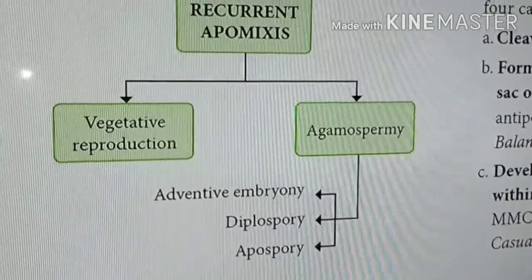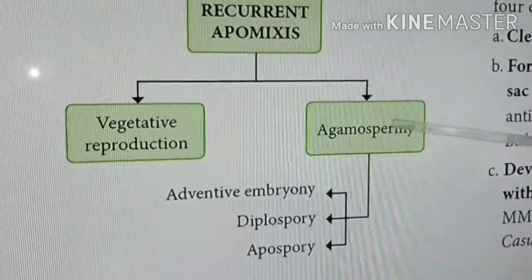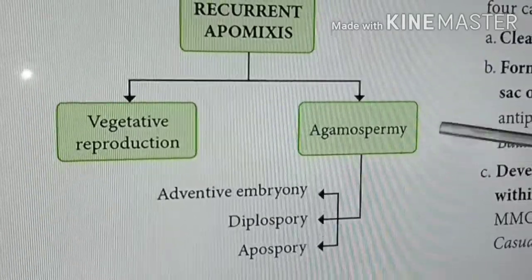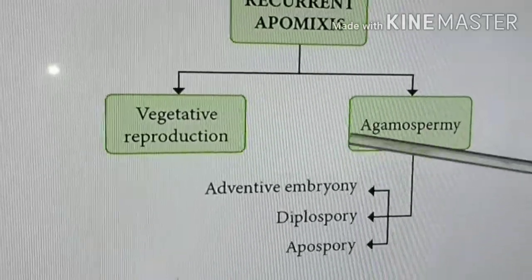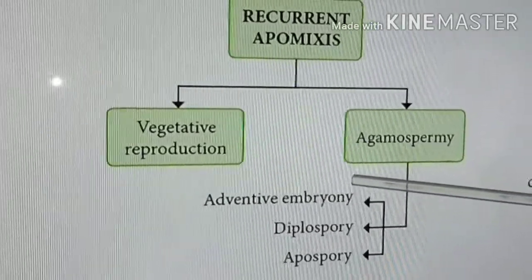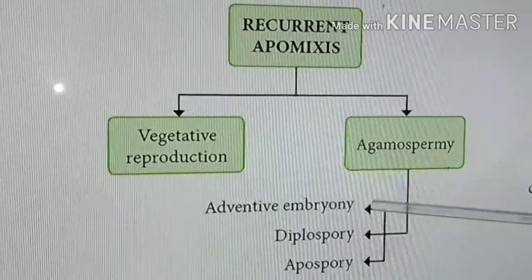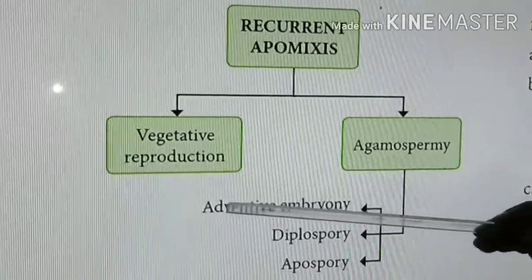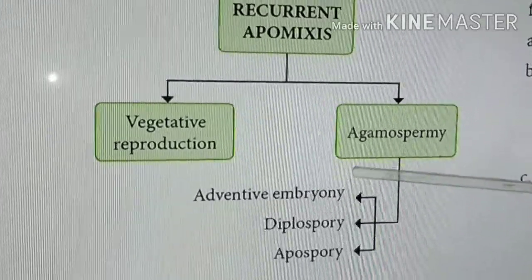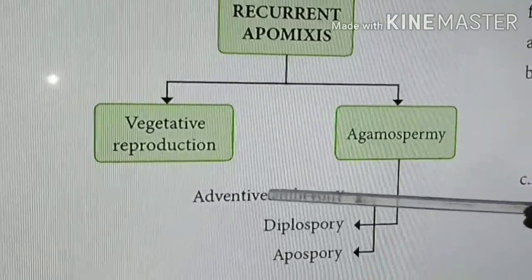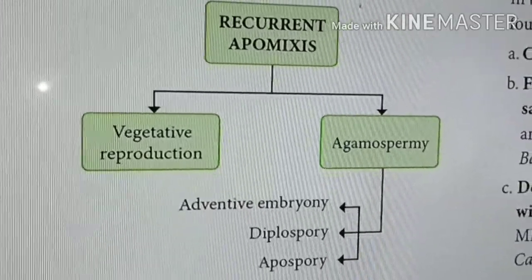What is adventive embryony? As I said just now, there is no fusion of male and female gametes, and in the meantime no meiotic cell division takes place. This is an embryo which is formed from either the nucellus or the integument. The nucellus and integument do not undergo meiosis and there is no fusion of male and female gametes. That is why it is sporophytic in nature and diploid in condition. As long as it is produced from a diploid, sporophytic cell, it is also called a sporophytic embryo. So adventive embryony is also called sporophytic embryony.